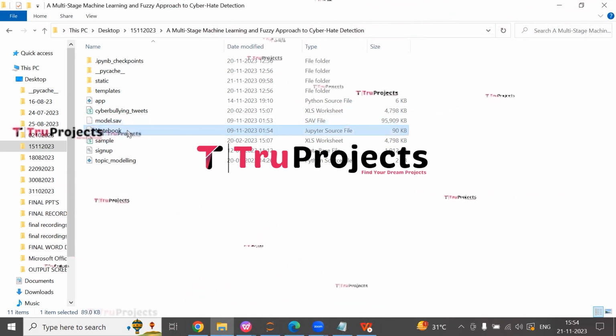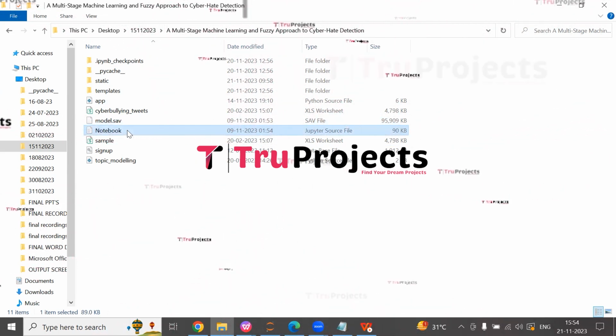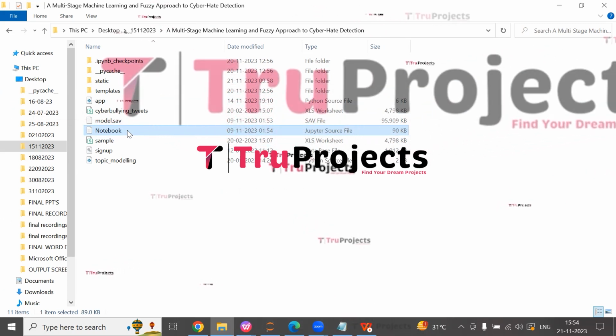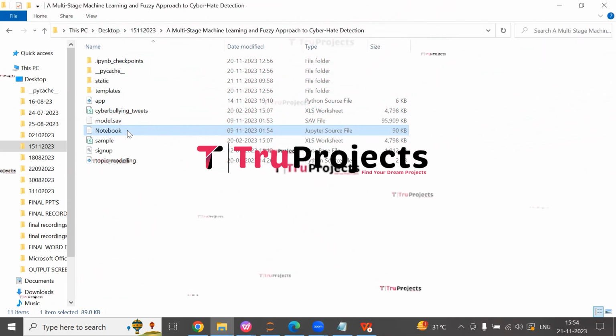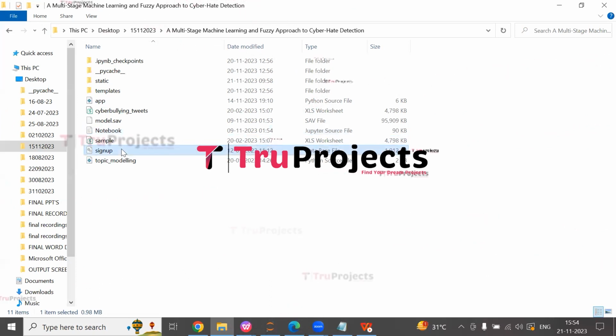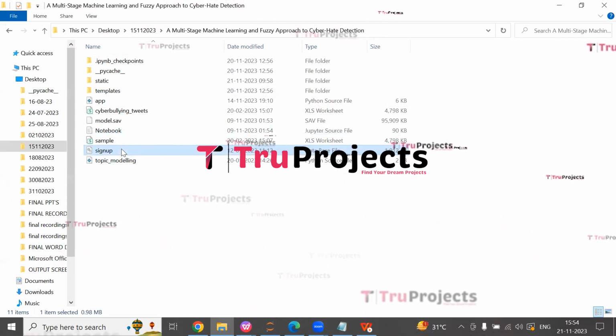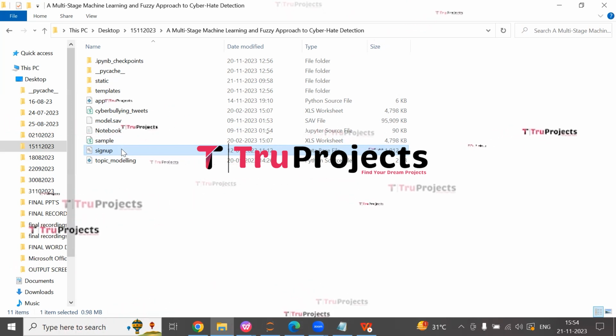This is the notebook.ipynb file. This is a Jupyter Notebook file which contains a combination of code, graphs and outputs all in one place. It allows users to write and execute code in individual cells, making it a popular choice for data science. This is the signup.db file. This file is the database file used to store user information.